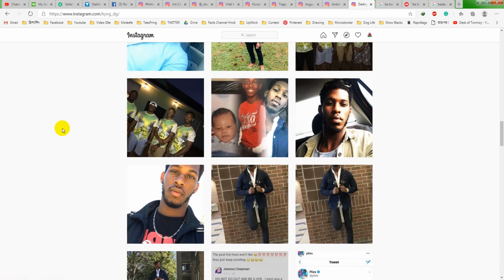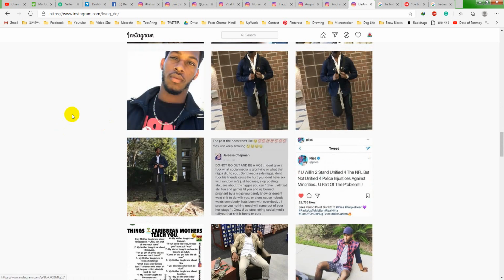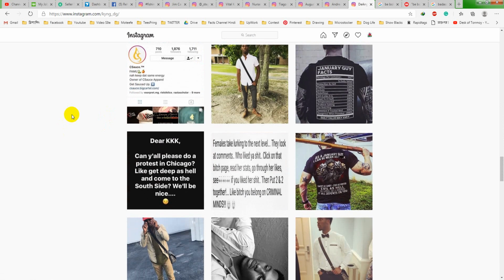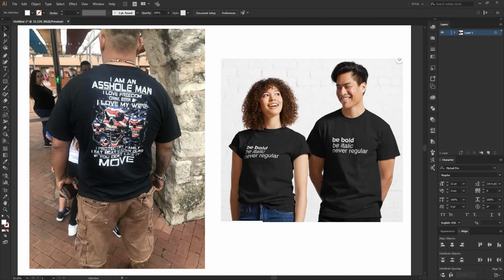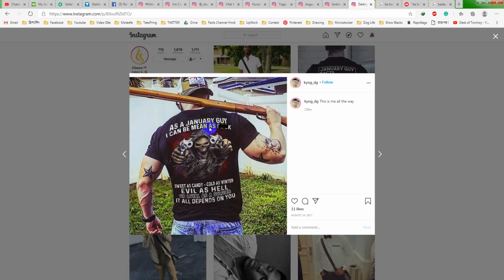And you can see this one here. This is the kind of design I was talking about. This same guy who I am researching now, this nurse, posted one like this, "this is me all the way." That means he loves this text. This text is actually meaningful to him, or he can relate to it. But this kind of design gets the likes most, not the sales. You have to understand, you are making a design for selling.